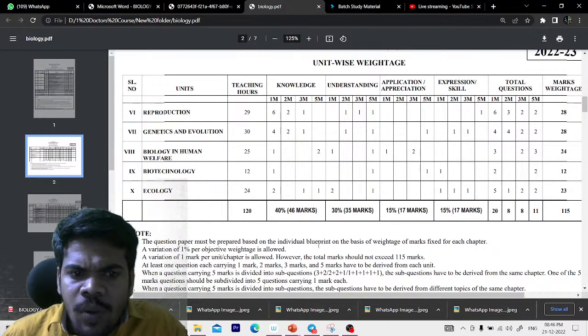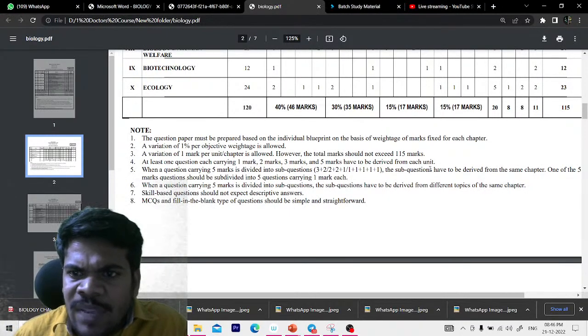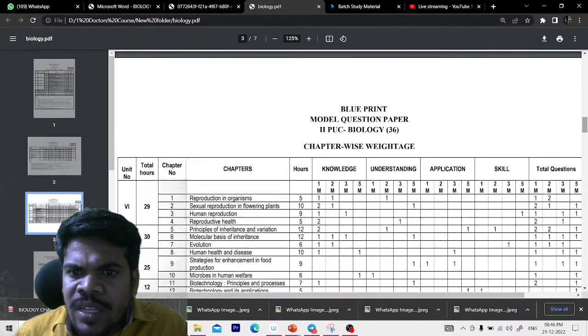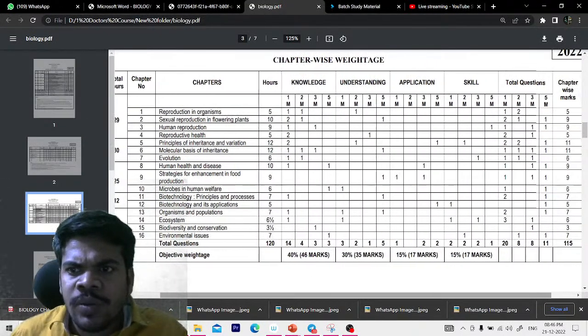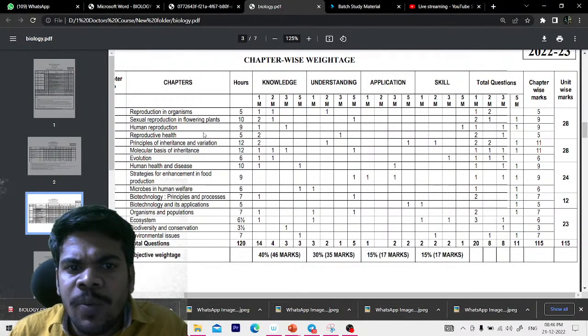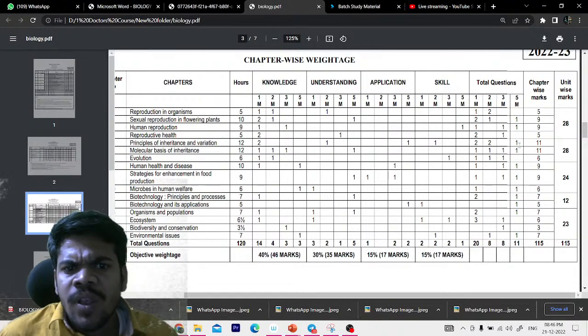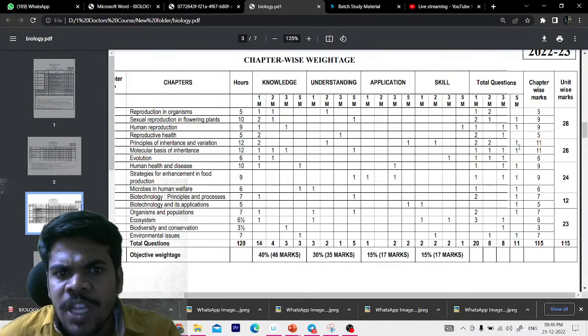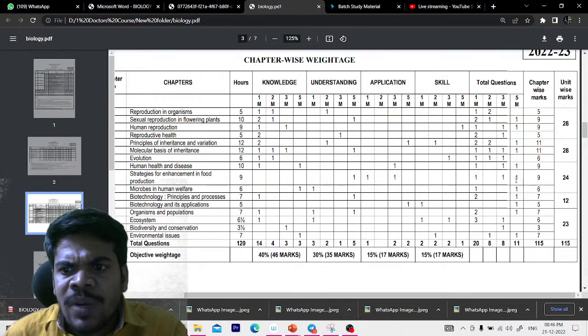Now come to this same, the instructions are the same here also. It is unit wise weightage. Come to chapter wise weightage. If you observe chapter wise weightage, 5 mark questions come from which chapters? Human reproduction, sexual reproduction in flowering plants, one each. From molecular basis of inheritance, one question. Principles of inheritance, one question, and human health and diseases, one question, and strategies for food enhancement, one question.